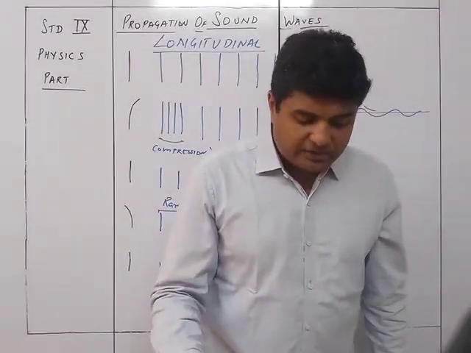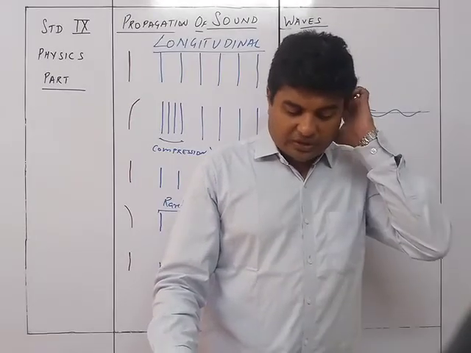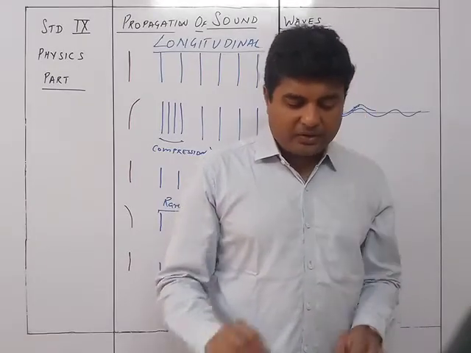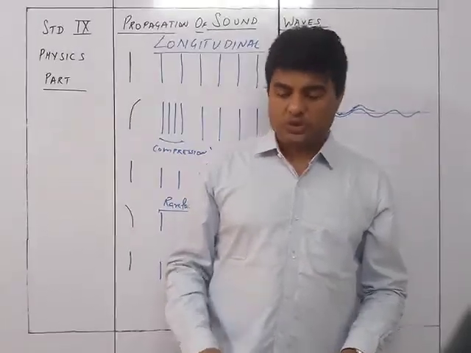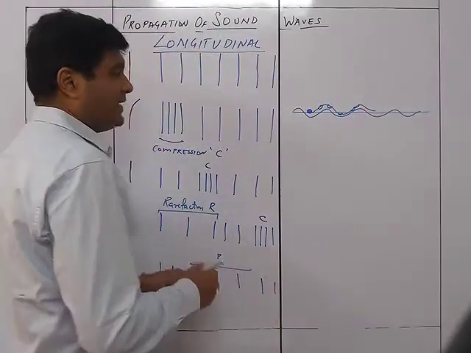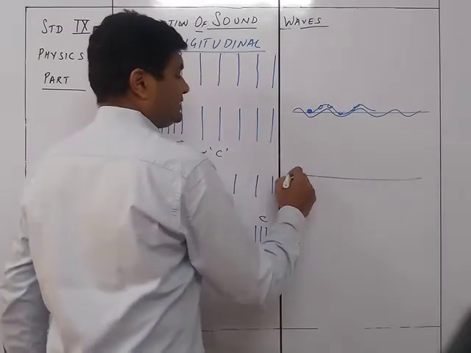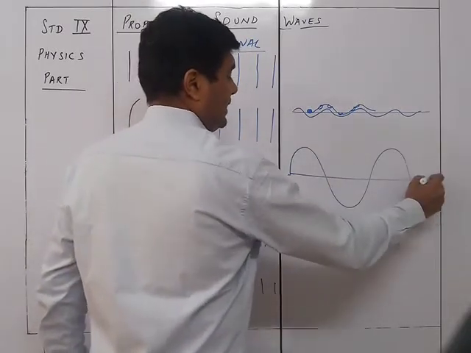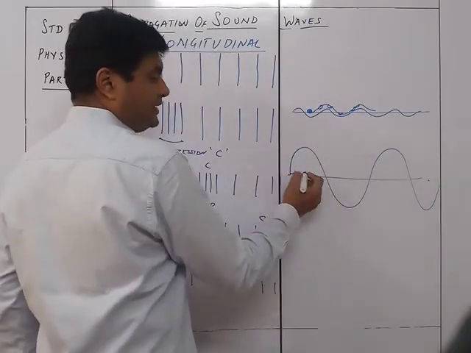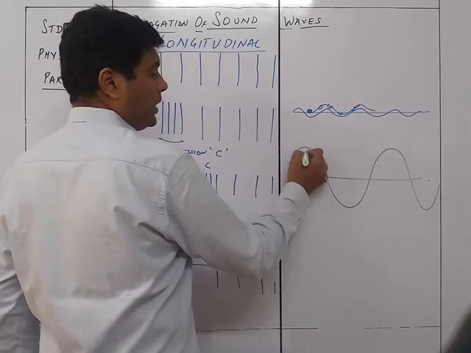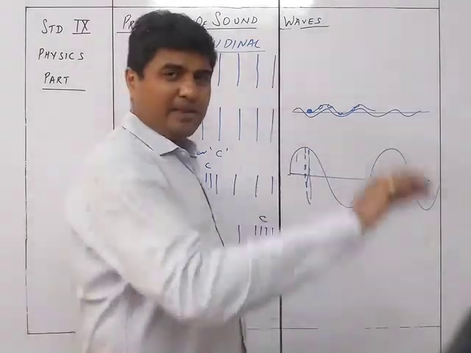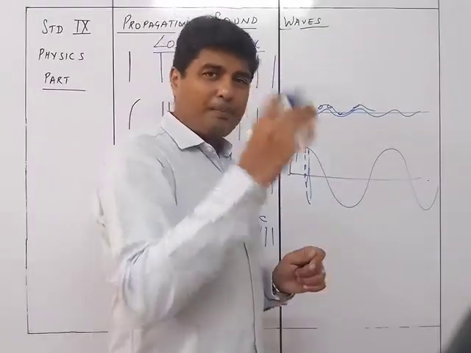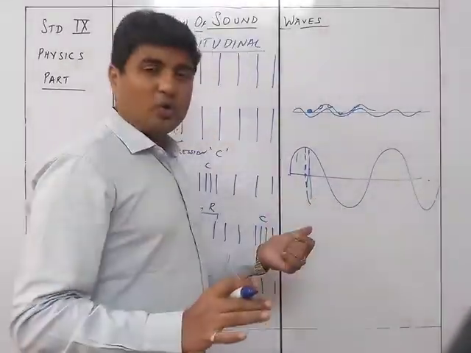The wave in which the particles of the medium vibrate about their mean position in a direction perpendicular to the direction of propagation of the wave is called a transverse wave. So here the movement is like this. These are the waves, and the particle is going to move upwards and then downwards. Because of the wave moving forward, the particle is just going to move up and down. The particle is not going to go anywhere.